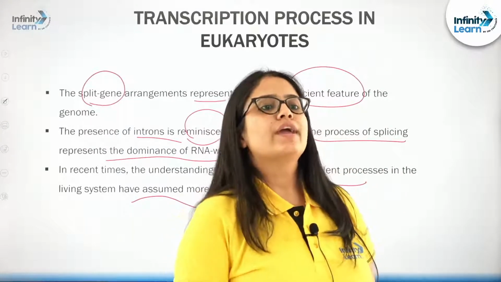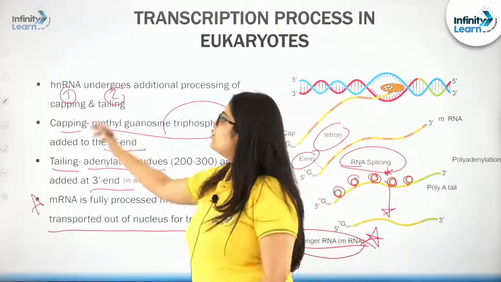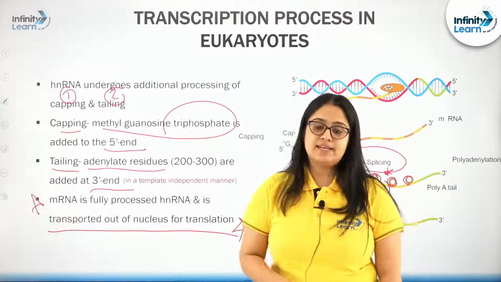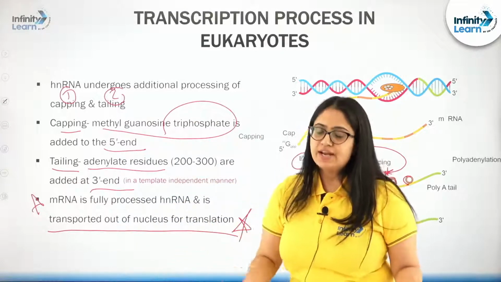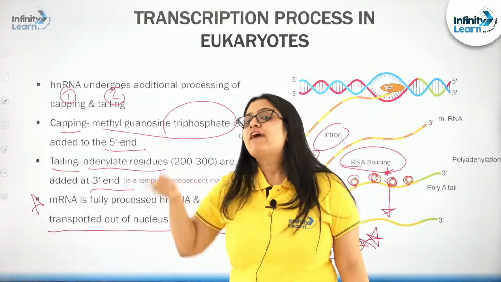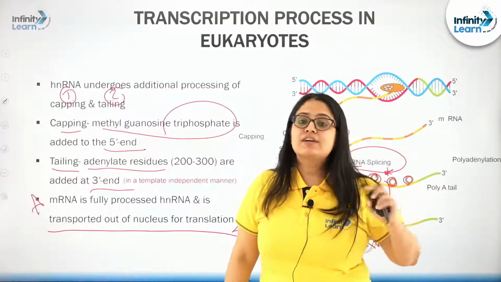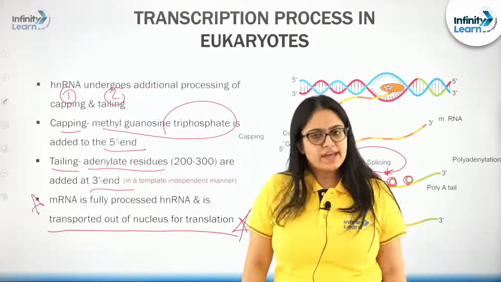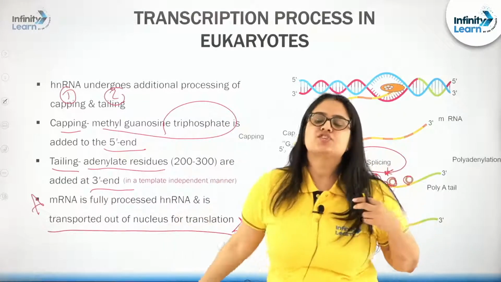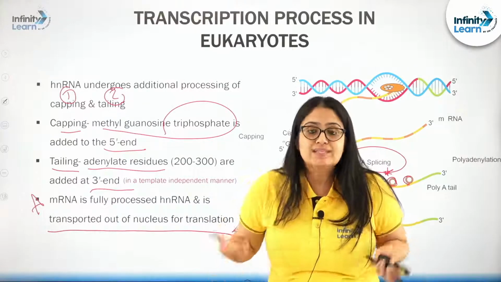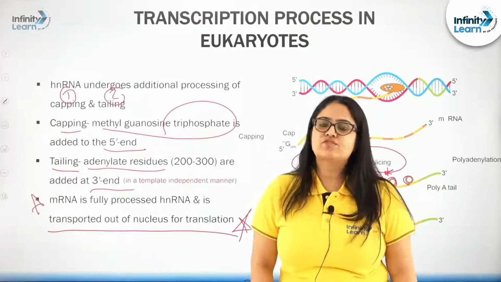Let me know. Okay, so Jack wants to know about the capping part. Okay Jack, see here, what I told you, hnRNA other than splicing will undergo two additional processing. One is capping and another is tailing, right? So cap will be added on the 5' end of the hnRNA, and tail will be added to the 3' end of the hnRNA, and after this splicing, capping, tailing, this fully processed hnRNA will be known as an mRNA, which is ready to be transported out of the nucleus and can participate in the translation process.